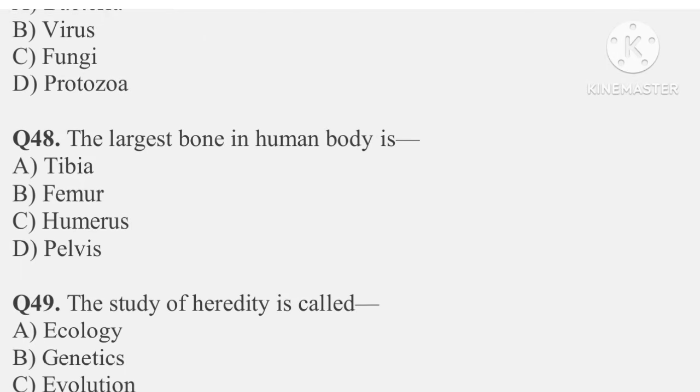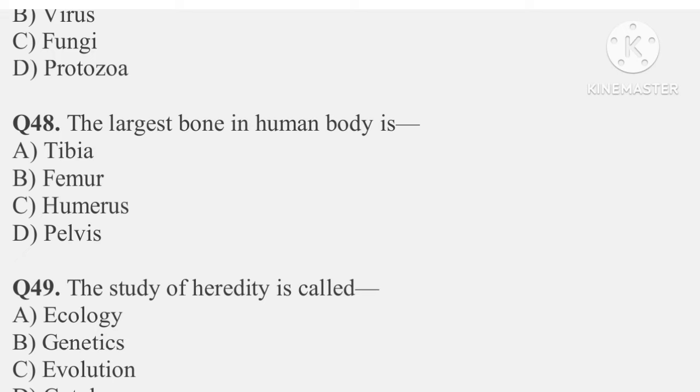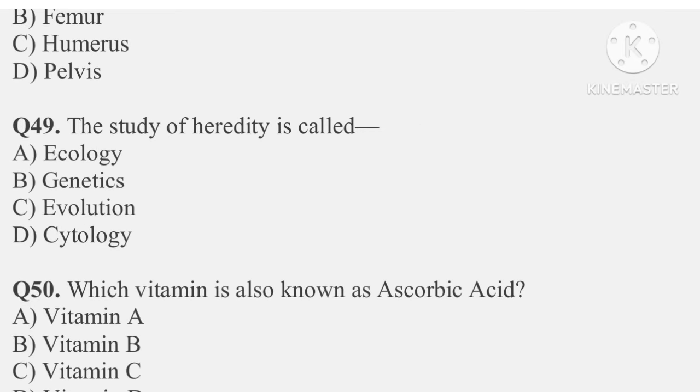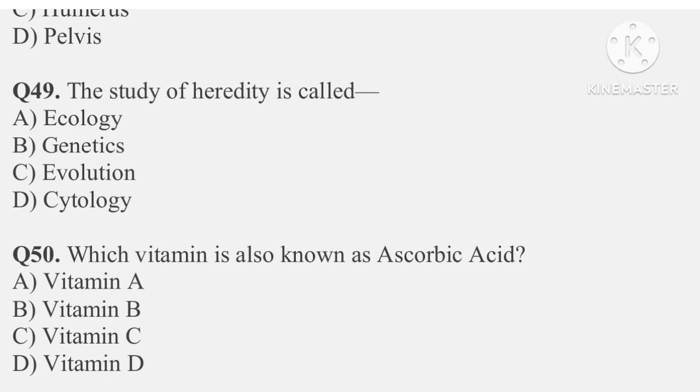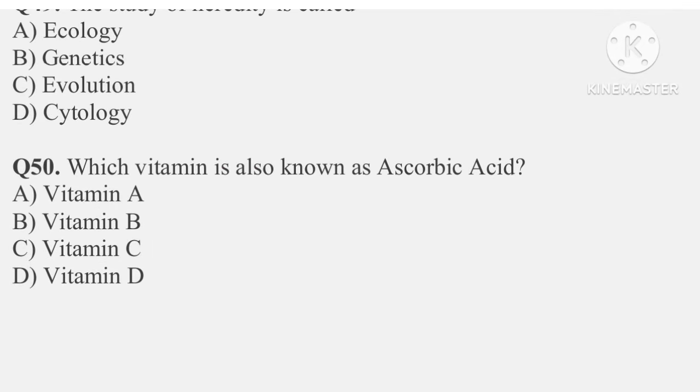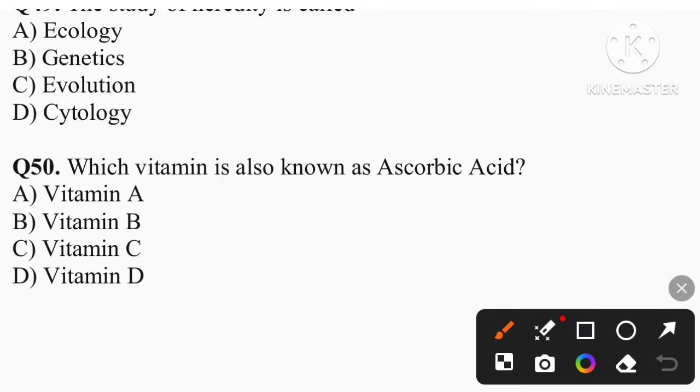Question number 48. The largest bone in human body is femur. That is option B. Question number 49. The study of heredity is called. So the correct answer is option B, that is genetics. Question number 50. Which vitamin is also known as ascorbic acid? So the answer is vitamin C, that is option C.